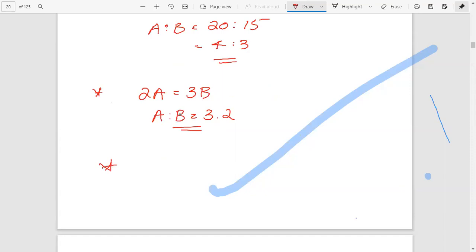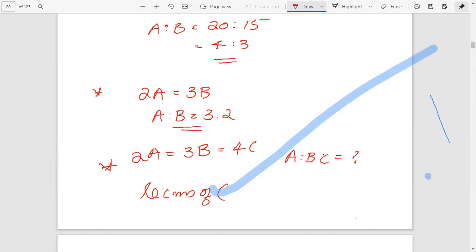If we have 3 terms, that is if we have A, B, and C, given that 2A equal to 3B equal to 4C, we have to find what is A is to B is to C. Here we have a simple method. Just find the LCM of the coefficients, that is the LCM of 2, 3 and 4.